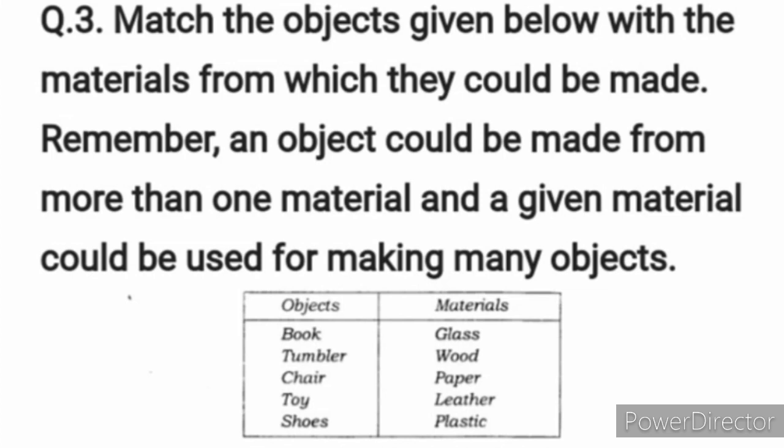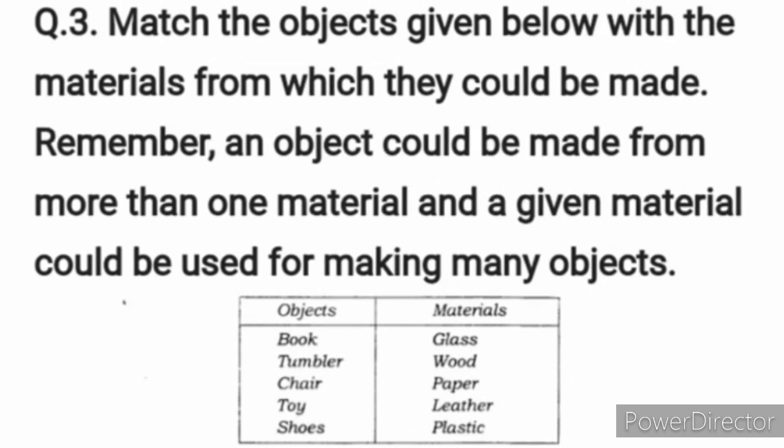For example, book. The answer is book is made up of material paper. Tumbler. Answer is glass and plastic. Chair, wood and plastic. Toy, plastic and wood. Last is shoes. Shoes is made up of leather.